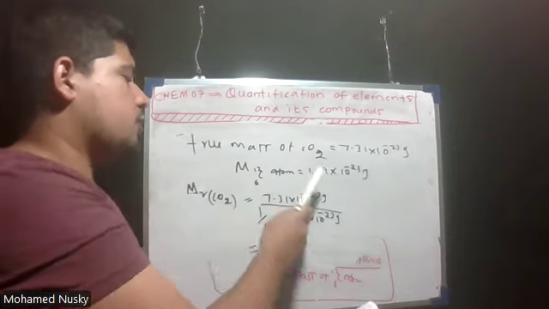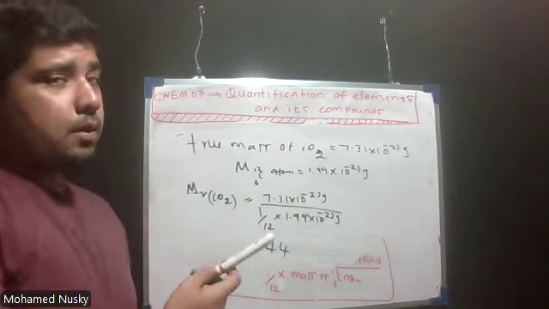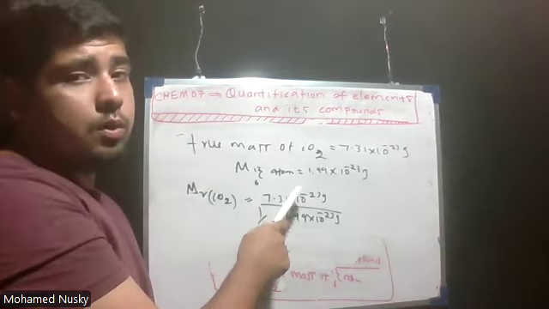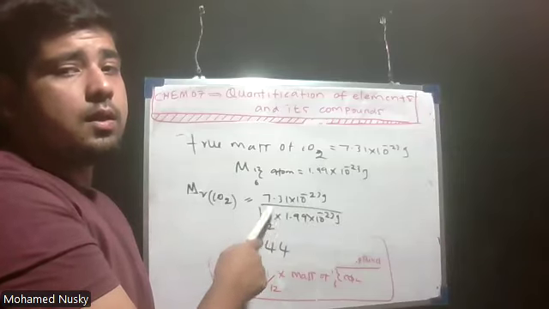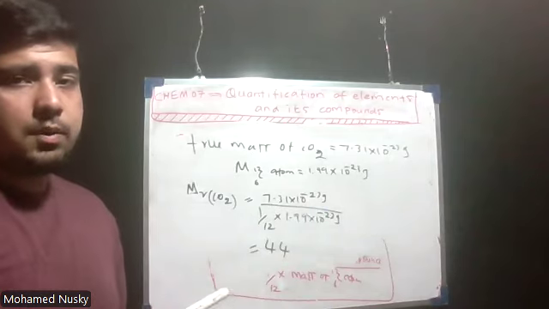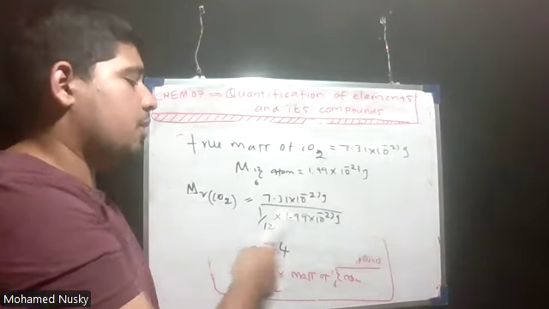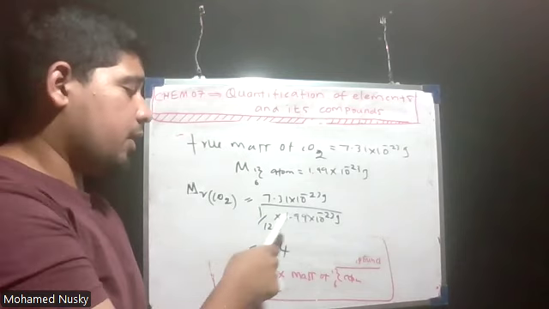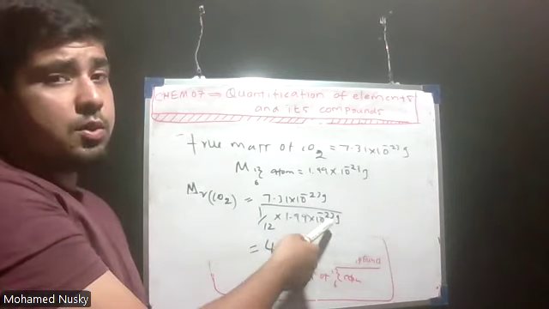Likewise, if they ask the relative molecular mass of water, they will give the true mass of water and the mass of a carbon-12 atom. Then the relative molecular mass of water is the mass of the molecule divided by 1/12 the mass of carbon-12 isotope. It is not the atomic mass unit; the atomic mass unit is 1/12 of 1.99 x 10^-23.